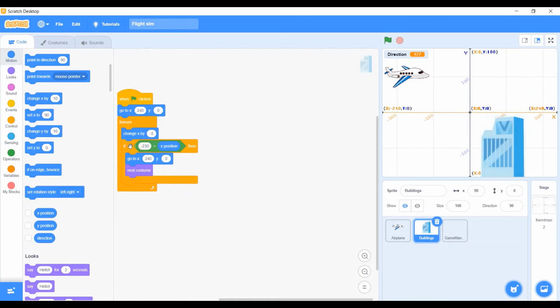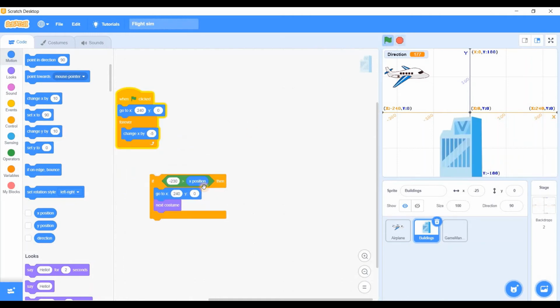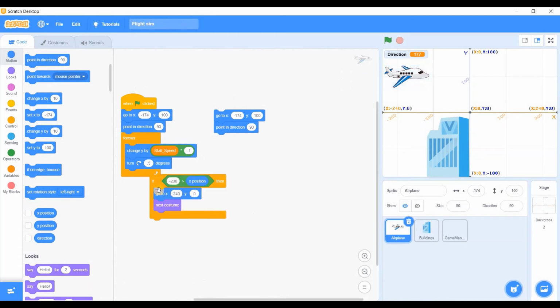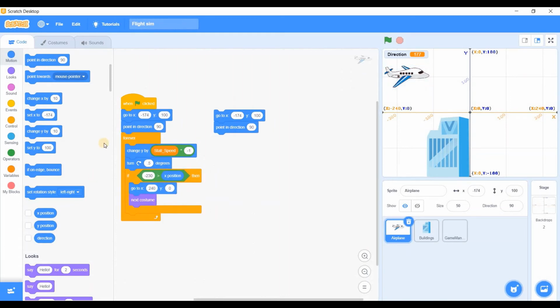And if I select stop that, Control X, Control V, I will do something similar for this one.